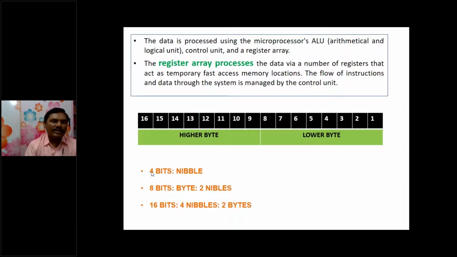Actually, how is data represented? Data is represented in terms of 4 bits, 8 bits, and 16 bits. 4 bits is called a nibble, 8 bits is called a byte, and 16 bits is called 2 bytes or sometimes a word.